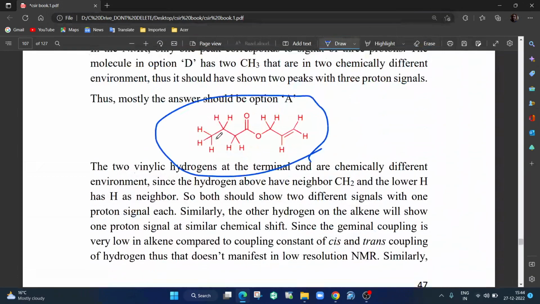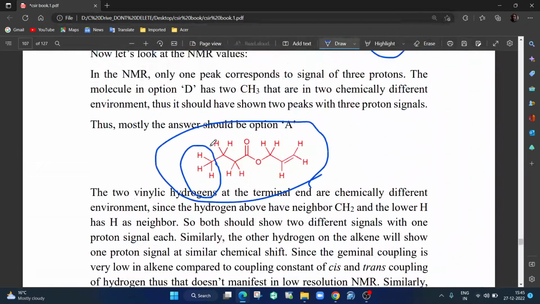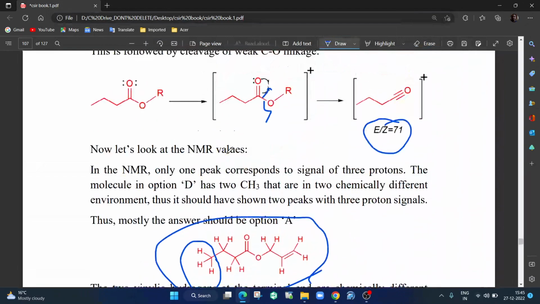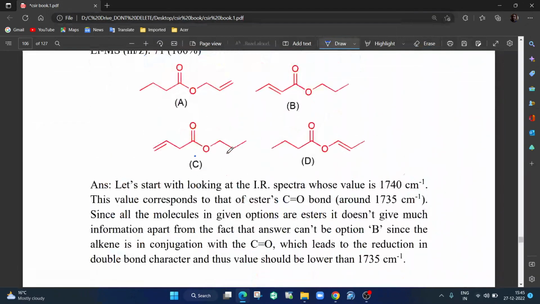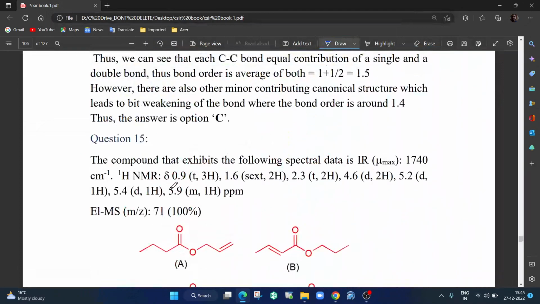So this is very clear, no problem about it, because it is CH3, very highly shielded, because there is no electronegative group beside it. So this first CH3 should show up there, and it will come as a triplet, because 2 hydrogens are beside it. So a 3 proton peak, triplet. This part is done.